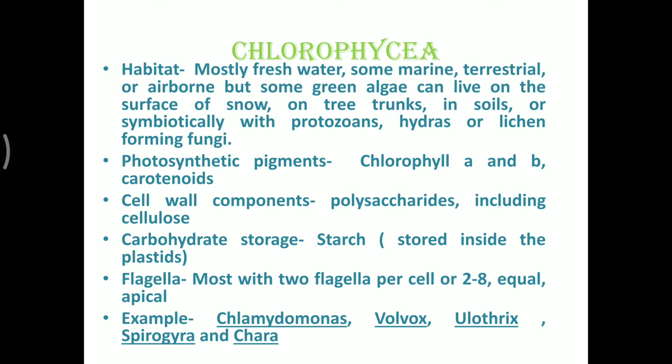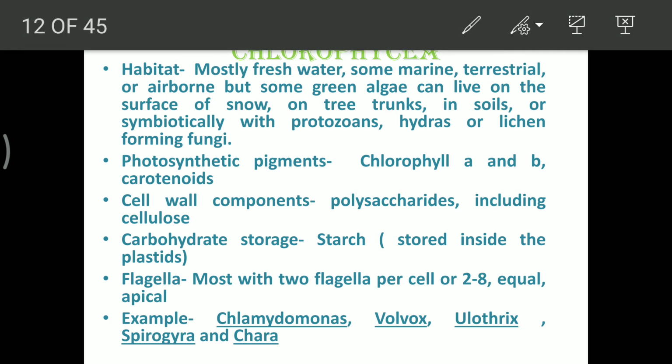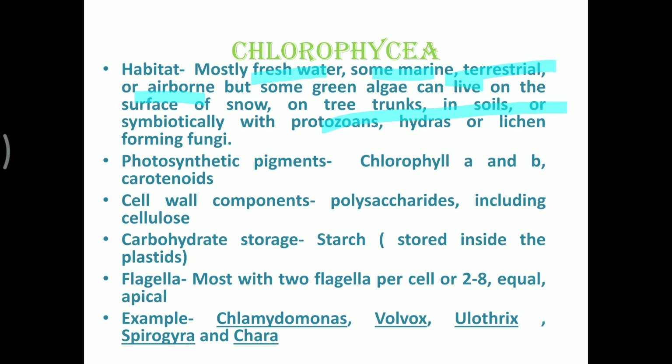Chlorophyceae have the green pigment within them, and they are the green algae. The habitat is mostly freshwater, sometimes marine, and terrestrial, like places where waterlogging is there, at times airborne. Some green algae can live on the surface of snow, tree trunks, and soils, so they are present almost everywhere. In symbiotic associations also they are present.